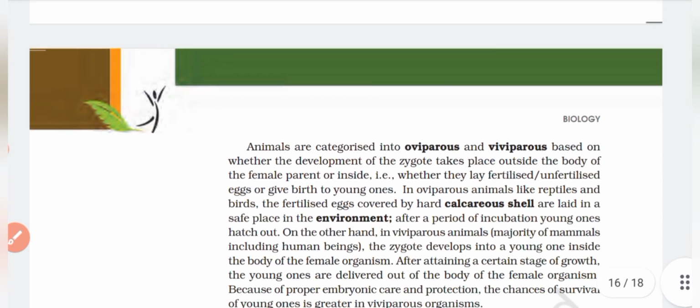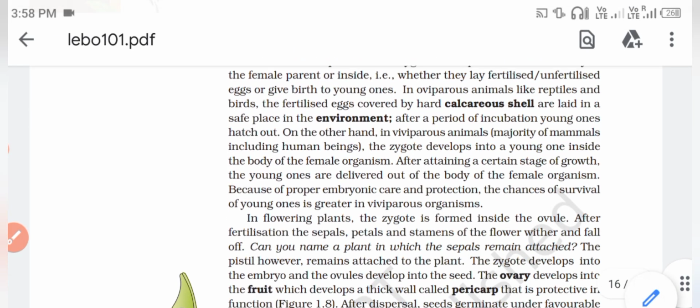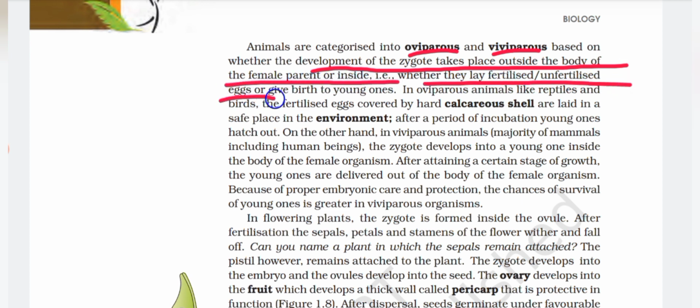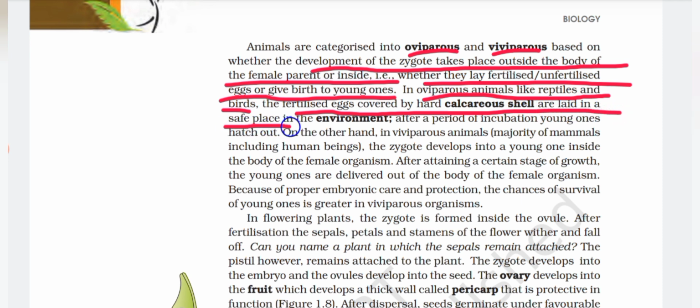Animals are categorized into oviparous and viviparous based on whether the development of the zygote takes place outside the body of the female parent or inside. That is, whether they lay fertilized or unfertilized eggs or give birth to young ones. In oviparous animals like reptiles and birds, the fertilized egg covered by the hard calcareous shell is laid in a safe place in the environment. After a period of incubation, young ones hatch out.